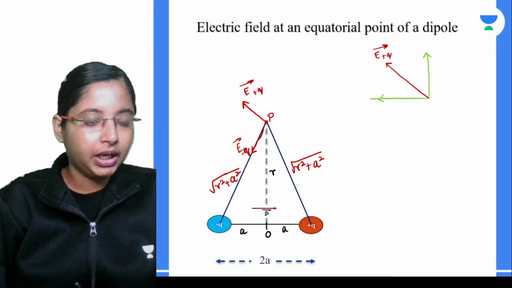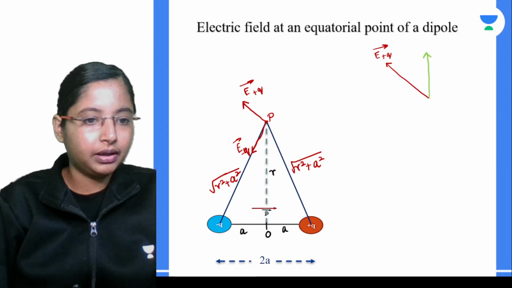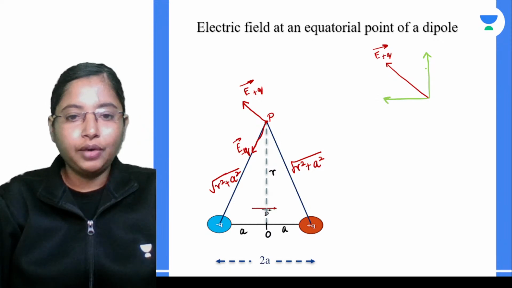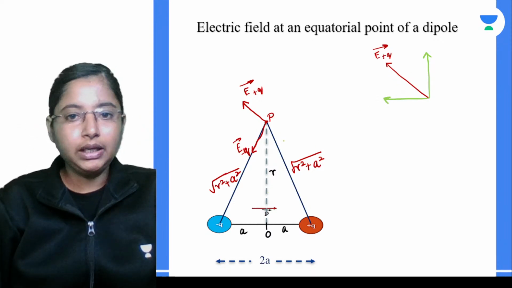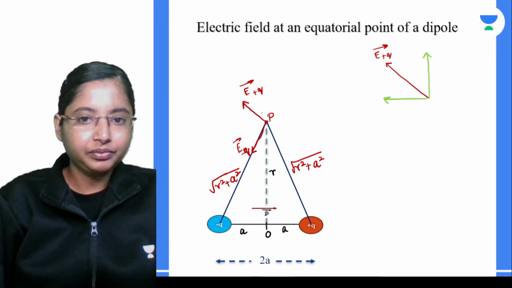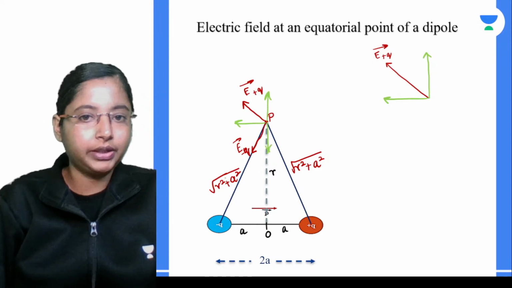Similarly, for the second vector we also have a vertical component and a horizontal component.